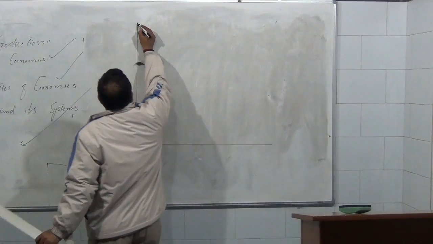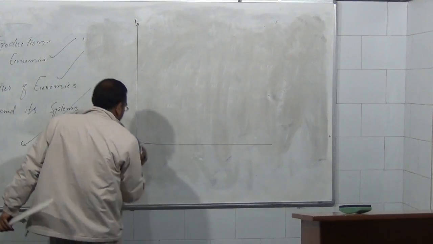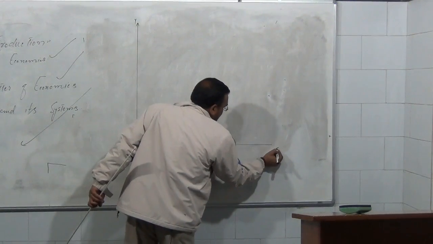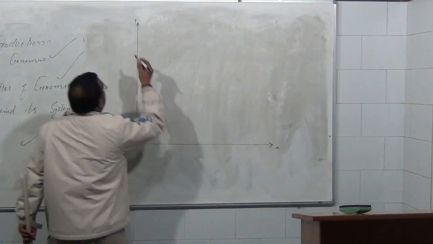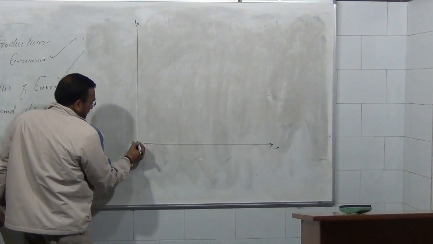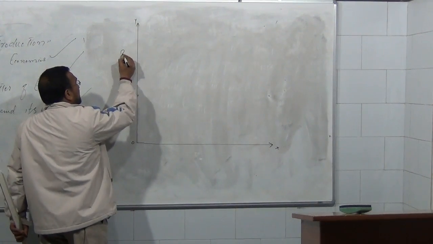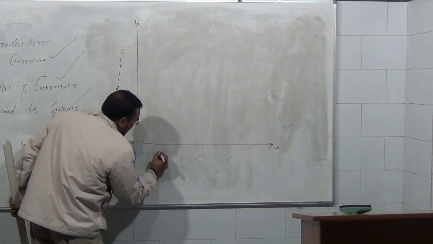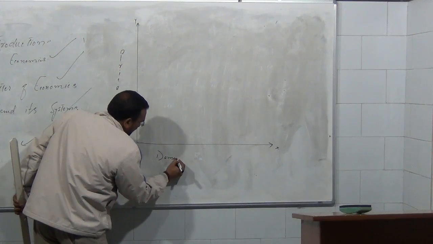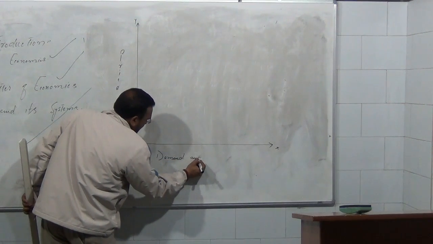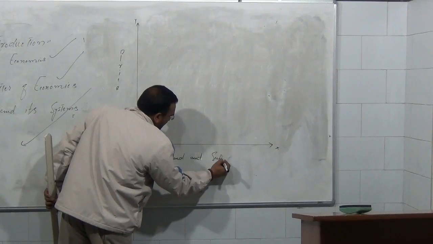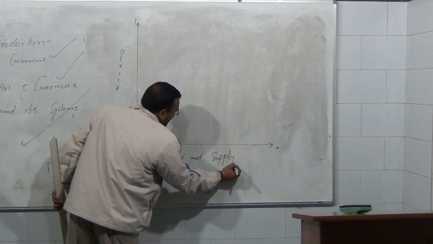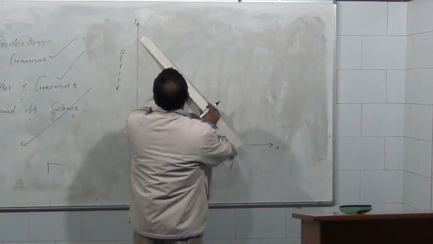Okay, this is the y-axis, this is the x-axis. Along the y-axis we are going to measure price, and along the x-axis we are going to measure demand and supply. Then we have two curves.